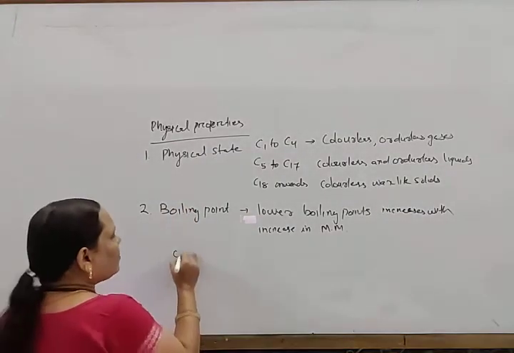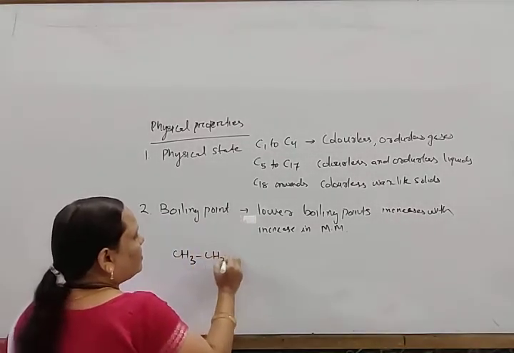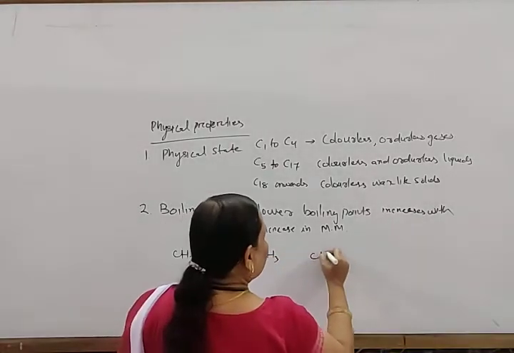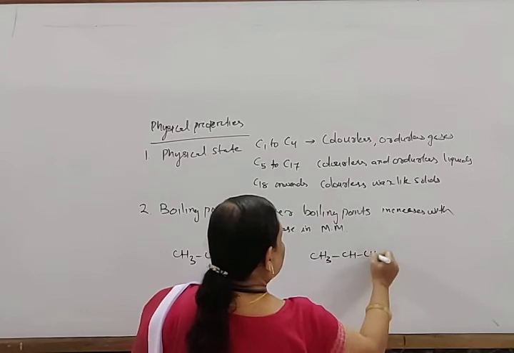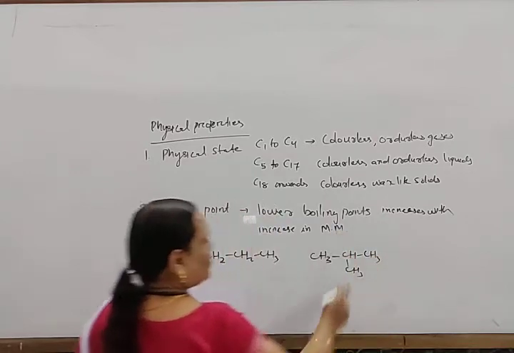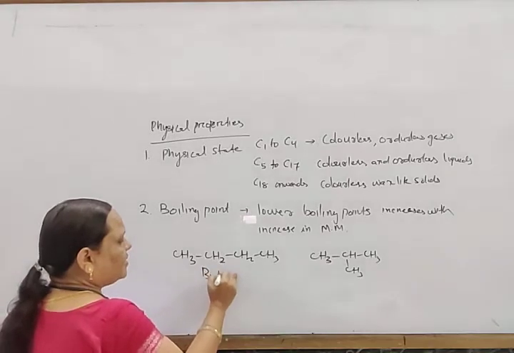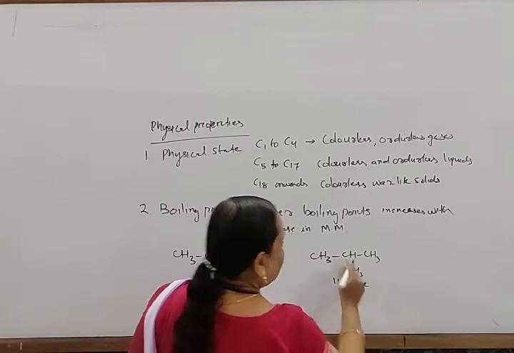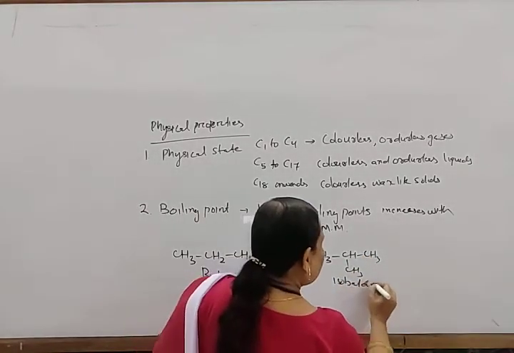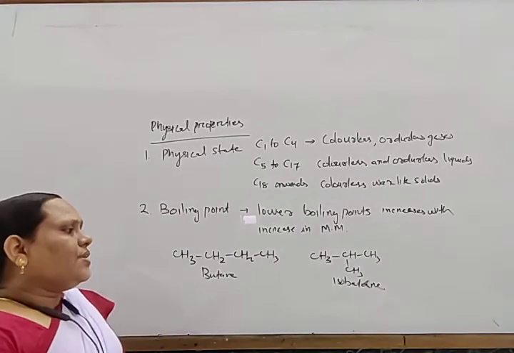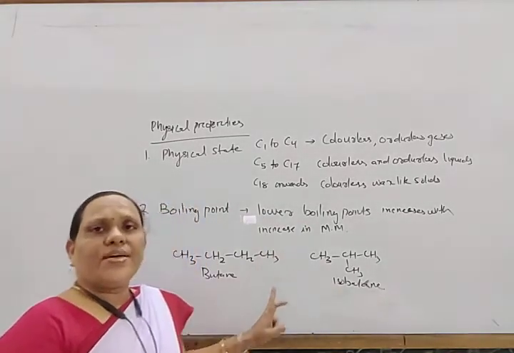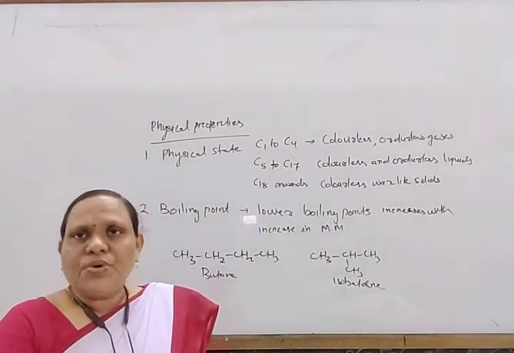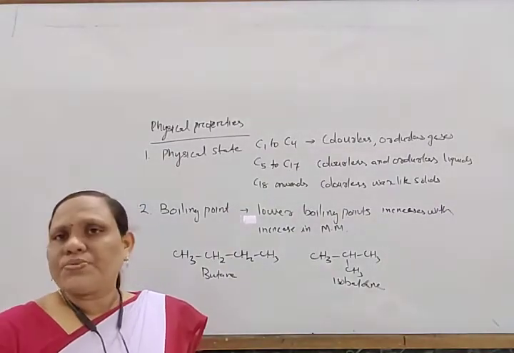For example, consider butane, CH3CH2CH2CH3, and isobutane, CH3CH(CH3)CH3, also called 2-methylpropane. Butane is the straight chain isomer, and isobutane has a lower boiling point, because the straight chain has a larger molecular size and so more van der Waals force of attraction.